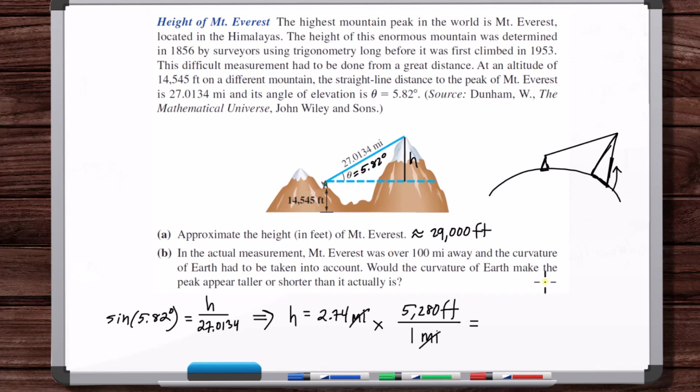Or wait, no, I'm saying that wrong. Well, maybe I don't know if that's right or wrong, because obviously, if you really exaggerate this, if you went all the way out to the other side of the Earth, then it looks like the peak is below you. So I guess it would make it appear shorter. Yeah, because as you go around the Earth, it's coming down. It's like the horizon, making things seem shorter. But I wonder if it would make this line longer, right? So I don't know. That's an interesting question.